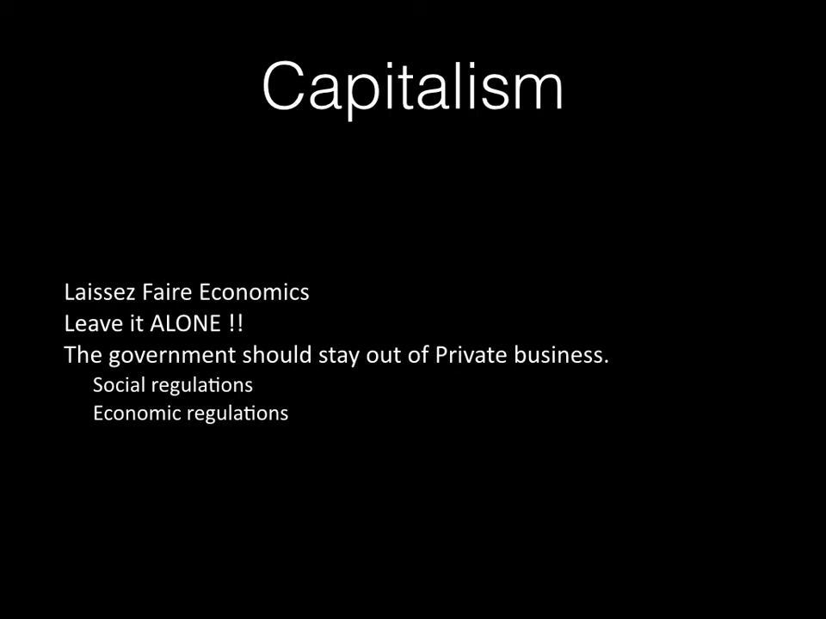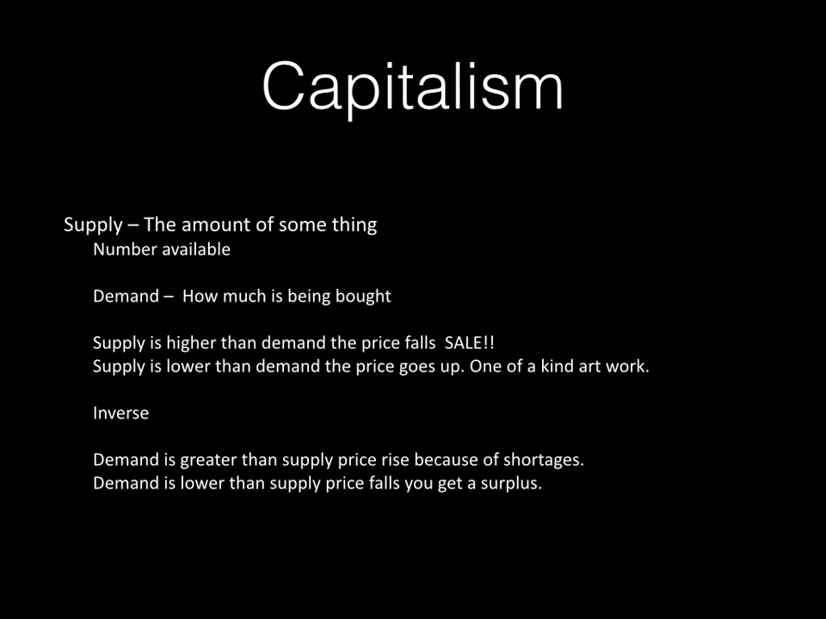So, in an idealistic world where the government is not involved, prices are set through something called supply and demand, not by the government. So what is supply and demand? Supply, let's just break it down. Supply is the amount of something, right? So how many hamburgers are being made. Demand is how many are being bought, how many people are coming into the store and buying those hamburgers.